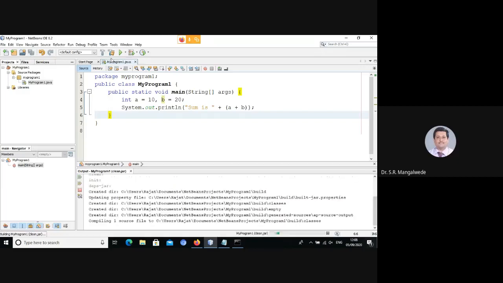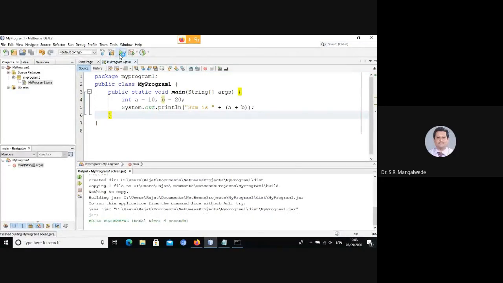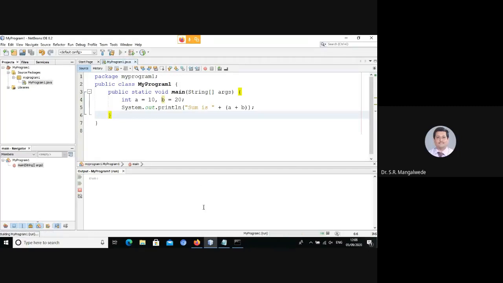And execute it. It now says sum is 30. Why? Because parenthesized sub-expressions take higher precedence over the entire expression. So this sub-expression is first evaluated. This will evaluate to 30, and then sum is concatenated with 30. So 30 is in fact converted to a string 30.